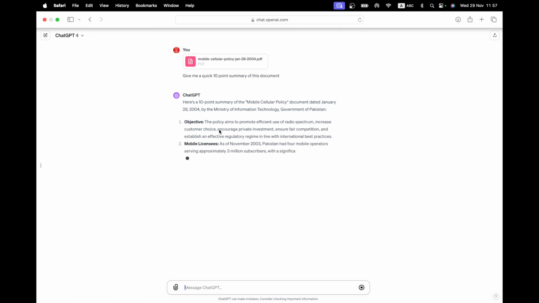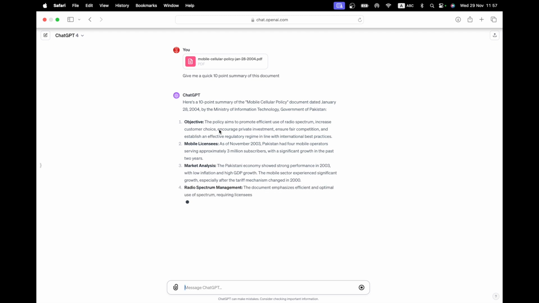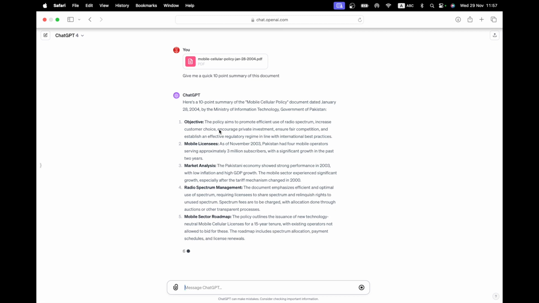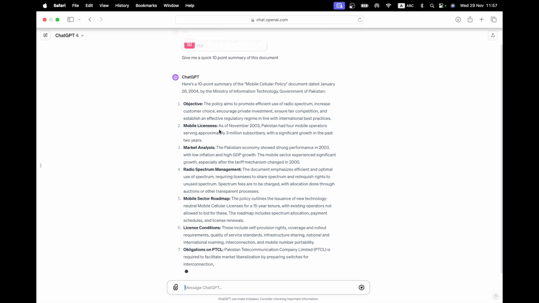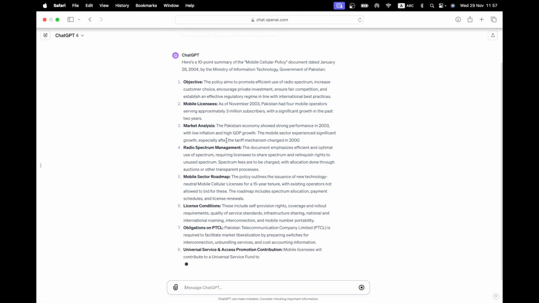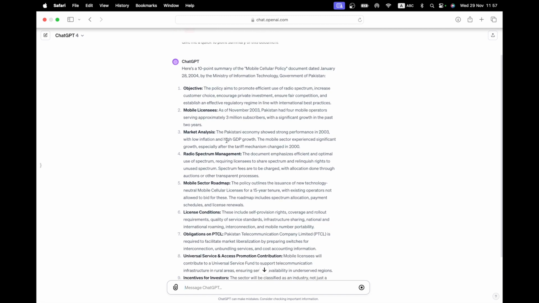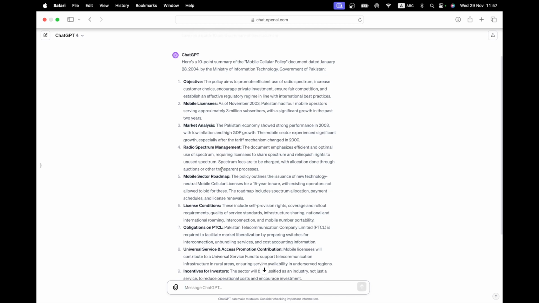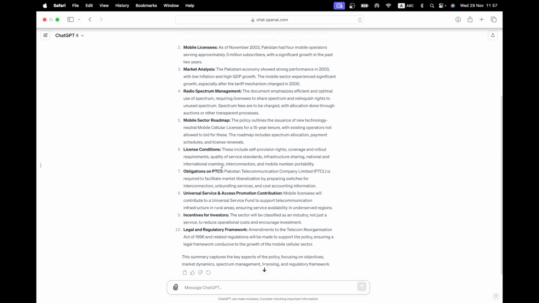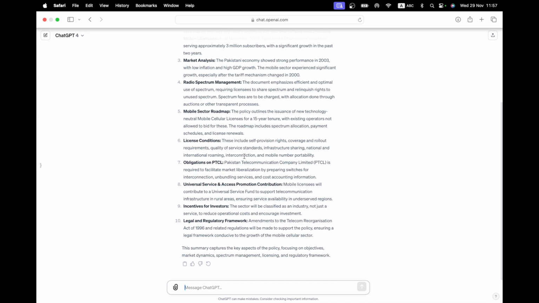Okay. Objective aim is to promote efficient use of radio spectrum, consumer choice, private investment, all good. As of November 2003, Pakistan has 4 mobile operators serving approximately 3 million subscribers, significant growth in the past 2 years. Okay. Pakistan economy showed strong performance in 2003 with low inflation, and those were the days. High GDP growth, it did. Radio spectrum management document emphasizes the efficient and optimal use of spectrum, correct? Mobile sector roadmap, 15-year tenure. This all seems pretty good.